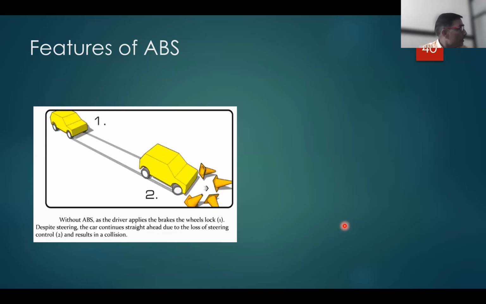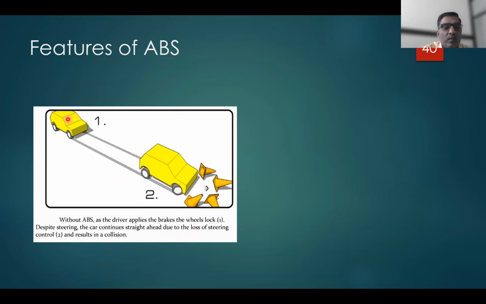Then the next one is features of ABS. You can see the example for whatever I have told. This is the initial condition, and this one is the second, the final condition.